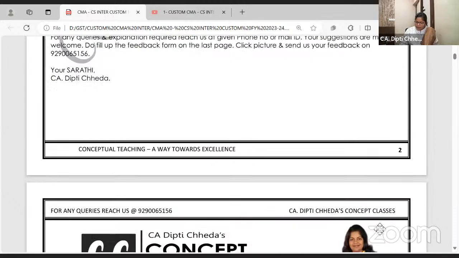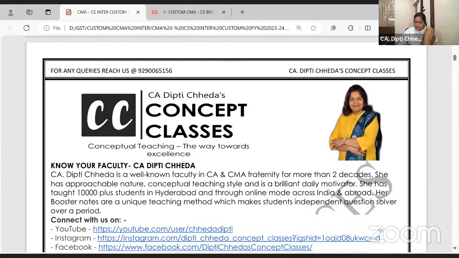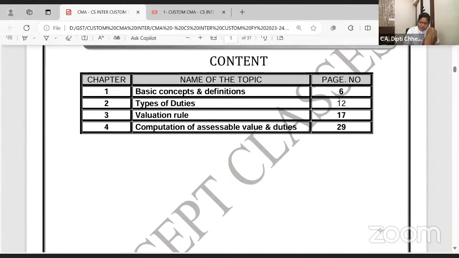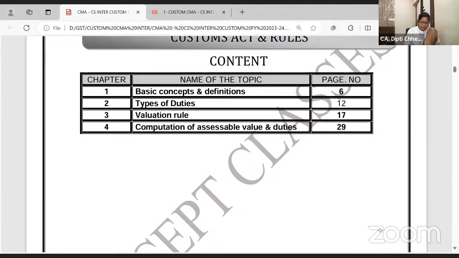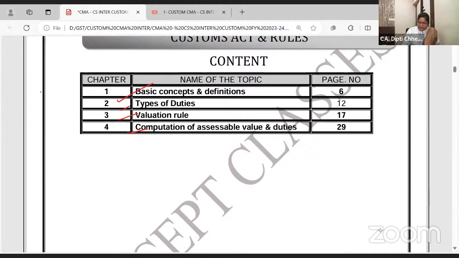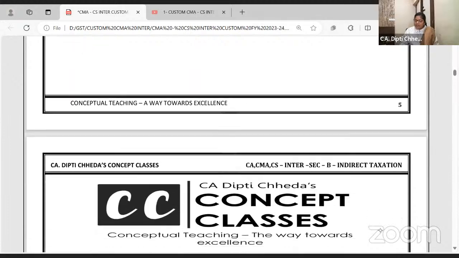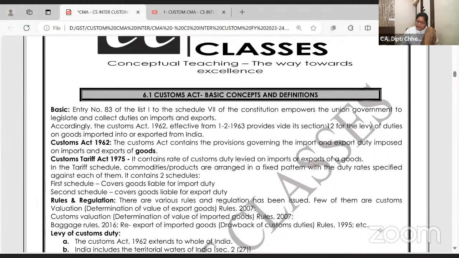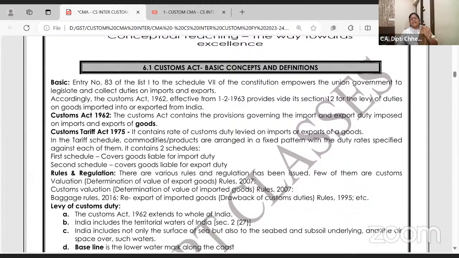Custom Act also you have. There are many rules, but you have this import and export rules. Okay. So these are the 4 topics which we are going to study. Basics, types of duty, valuations and computation. Okay. Definitions, read from the MCQ viewpoint, and 100% these classes are going to be in English. Sometimes I may say some lines in Hindi, or I may play Hindi songs because I listen a lot to music, but that's a part. Everything will be 100% in English.